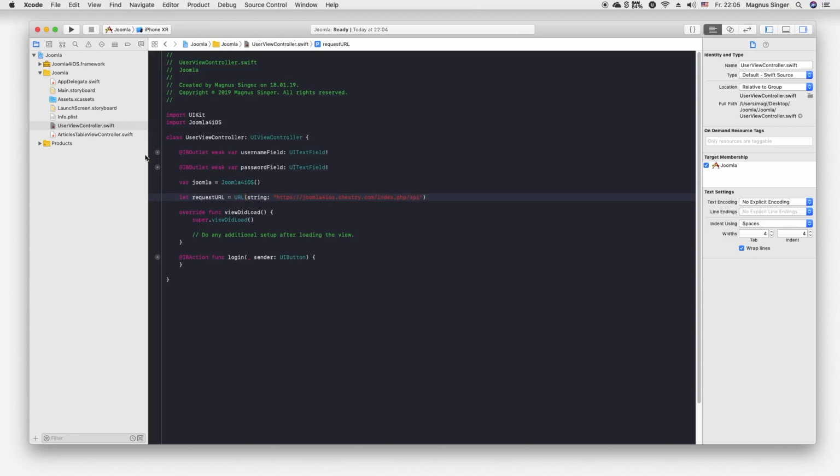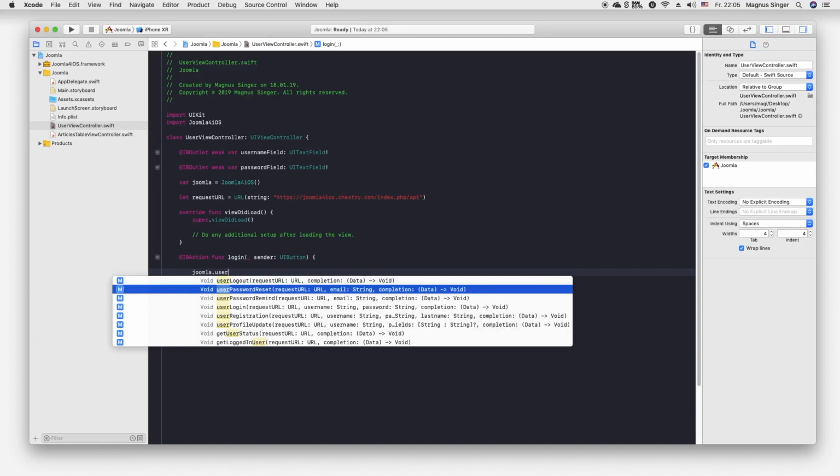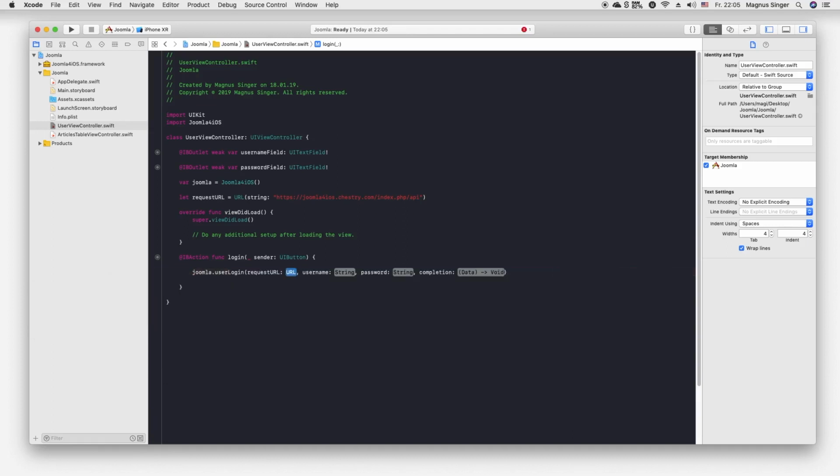So this will be our endpoint, and you don't need to do this, but it makes it a bit easier later, because now when we call in the login function, we will simply have to call Joomla dot user login. Here you can see this request URL.